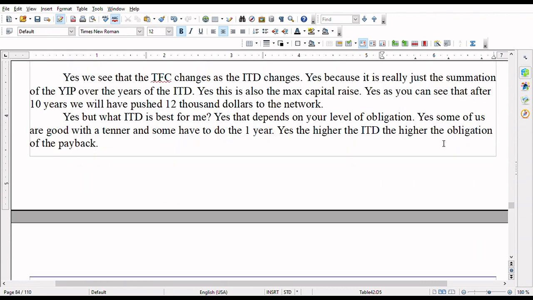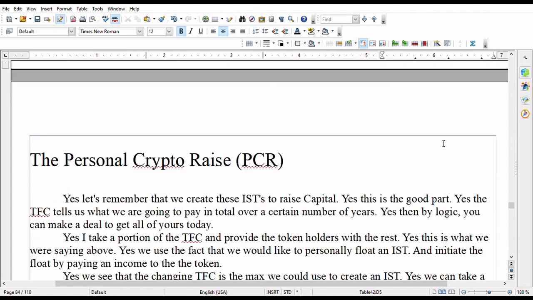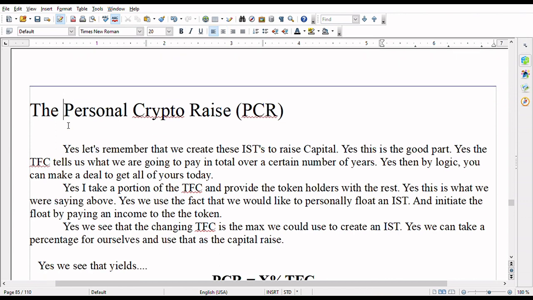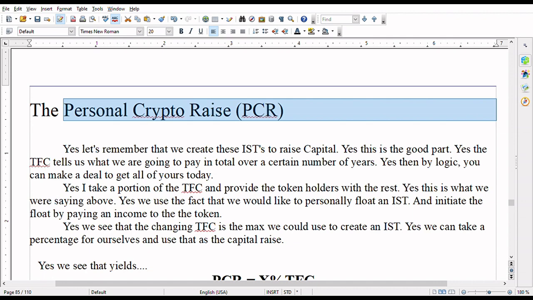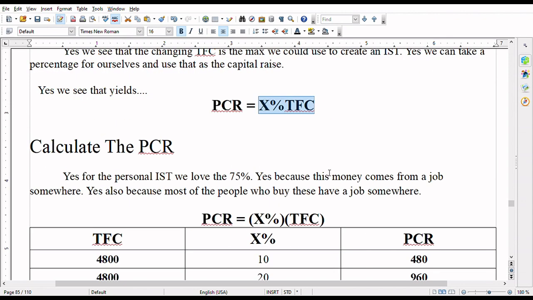And since I'm going to push 4.8 to the network, well, what do I get? Yeah, what can I get today for those long tomorrows for that 4.8 thousand? And that brings us to the personal crypto raise, the PCR, instead of the VCR, yes? And we see that, yes, the PCR is equal to X% of the TFC.